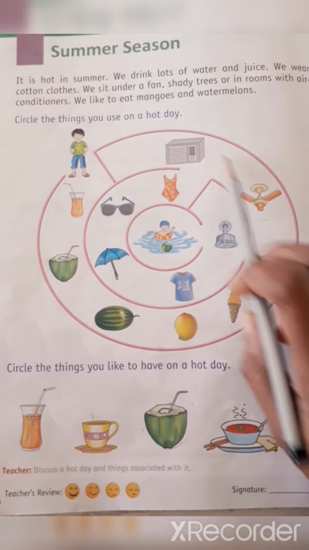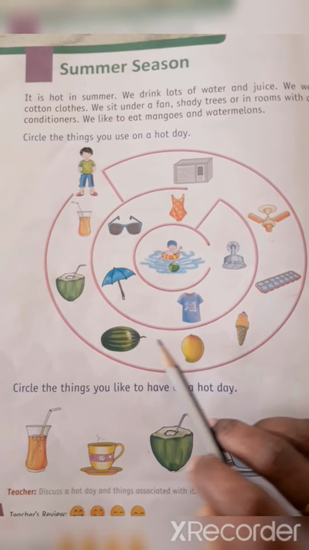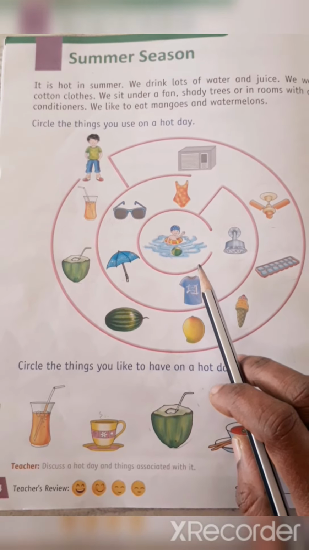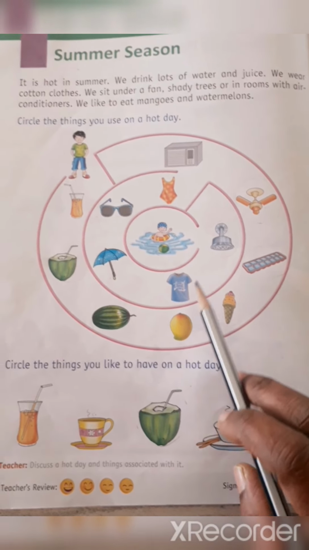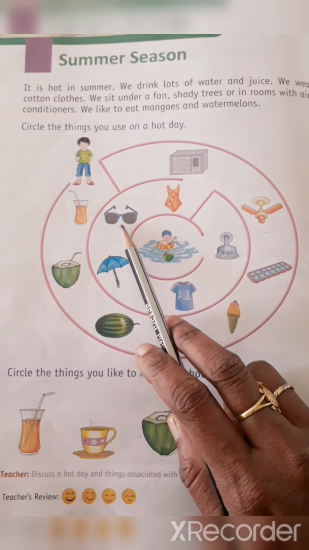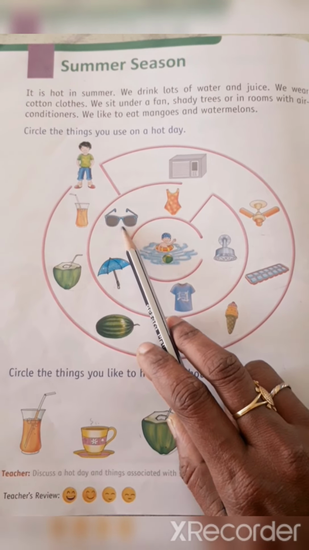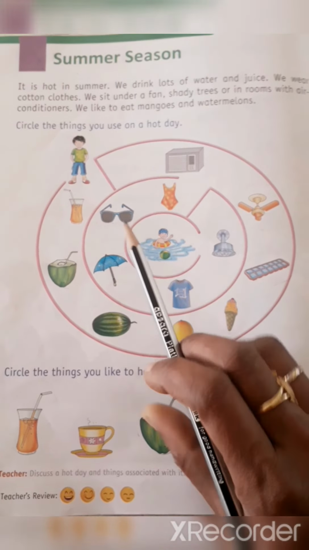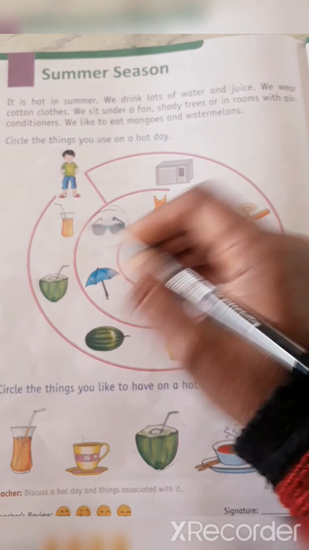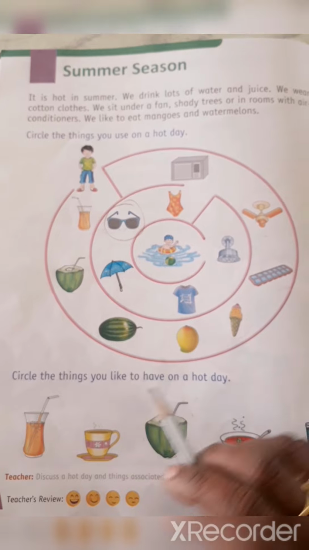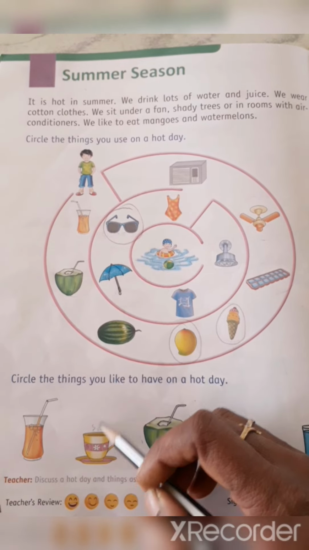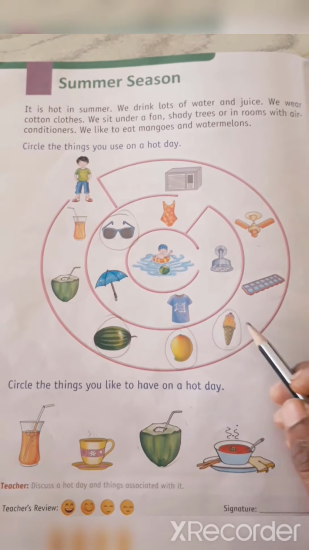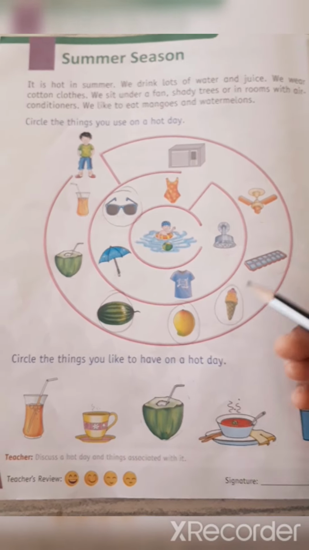Children, circle the things you use on a hot day. Children, look here. Here are some things. So you have to circle which things you use on hot day. Yes, we use sunglasses. If you use sunglasses, so you have to circle like this. Okay. We eat ice cream, mango, watermelon. If you eat these things, so you can also circle like this.